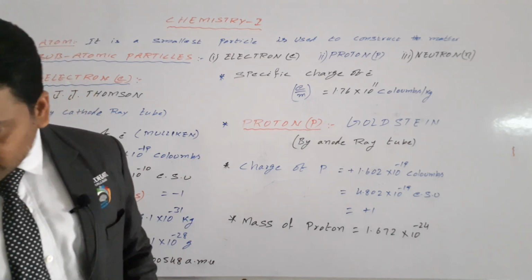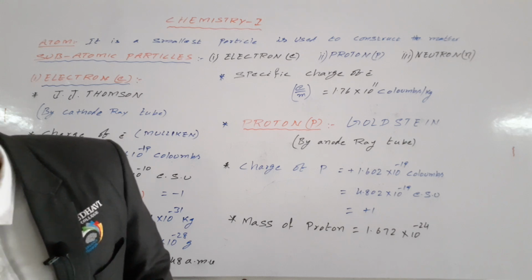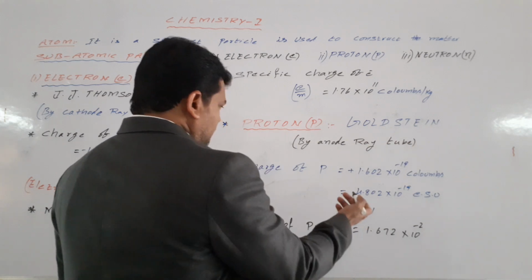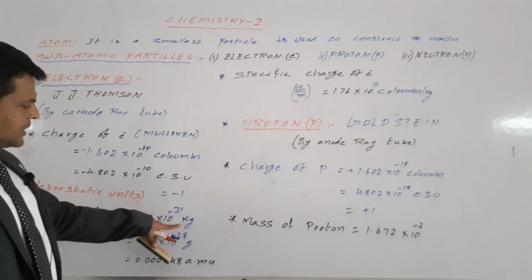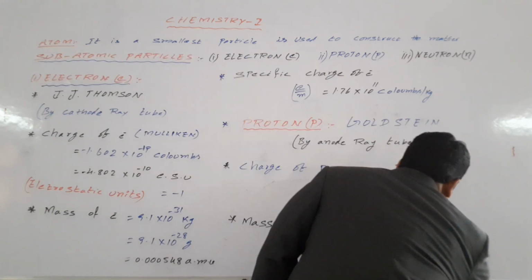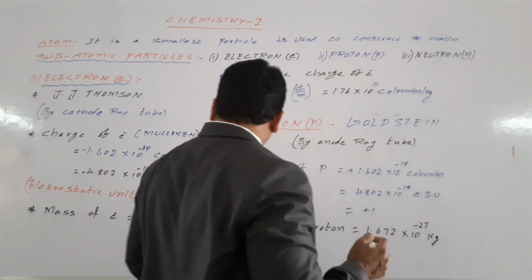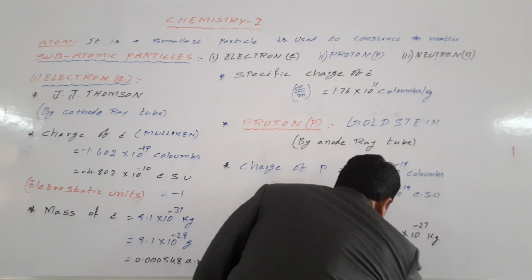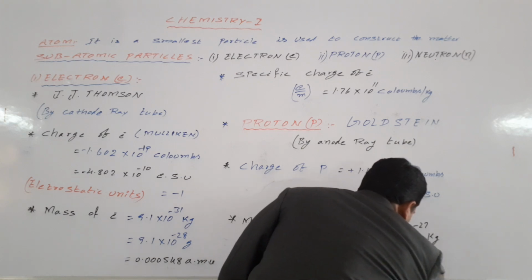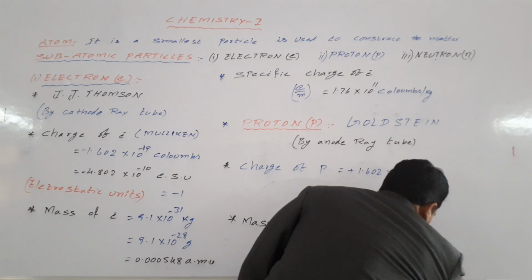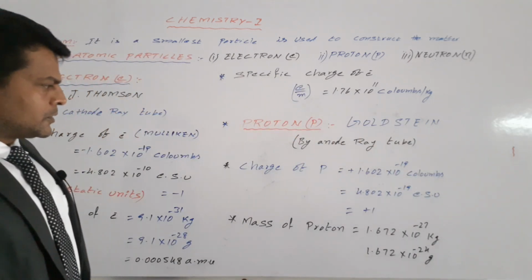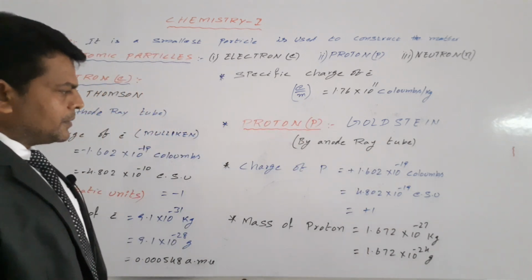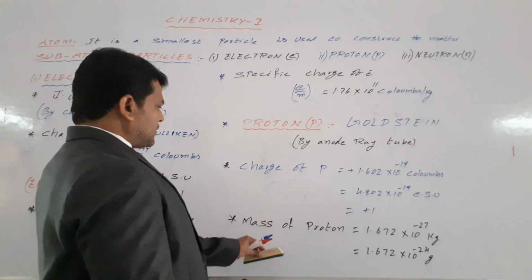So this is nothing but minus 27 kg. It is minus 27 kg, and in grams it is nothing but 1.672 into 10 power minus 24 grams. So this is the mass of the proton.